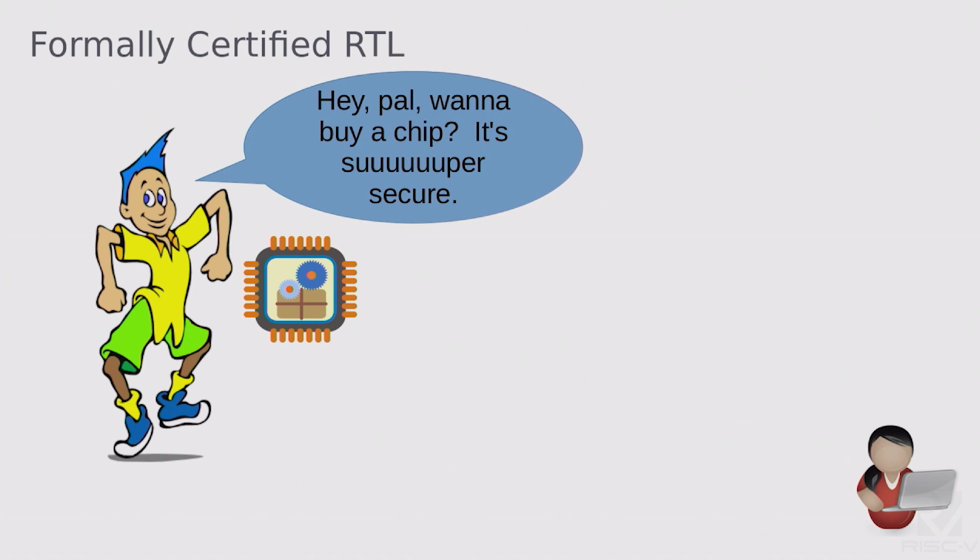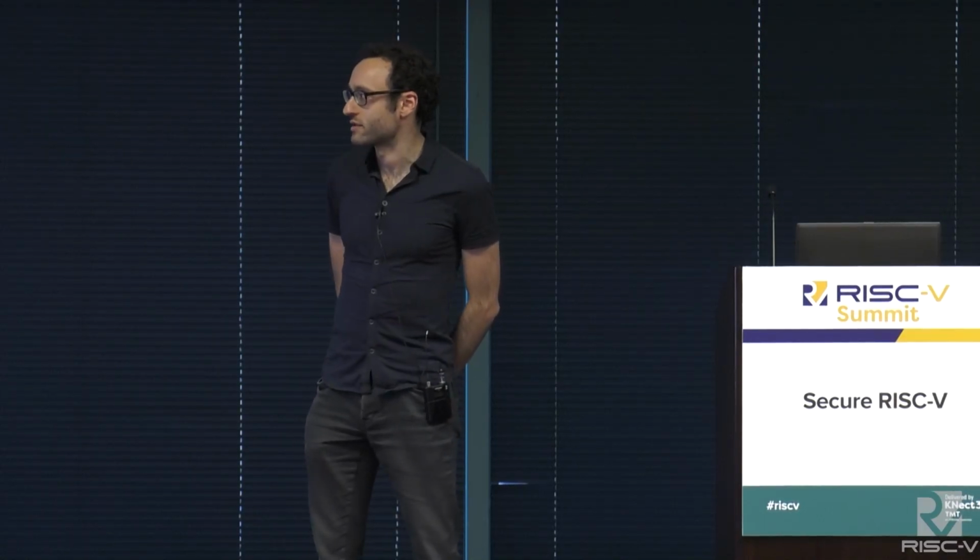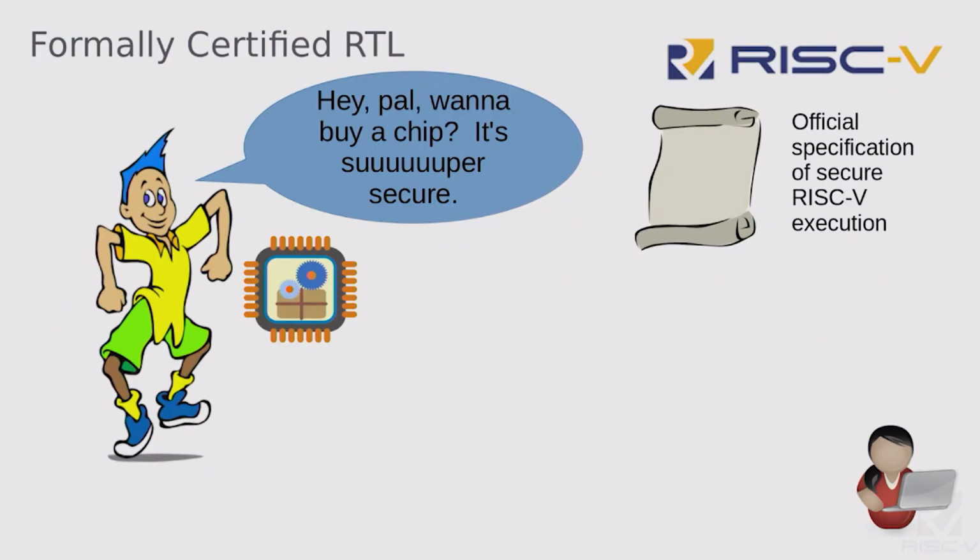Let's say there's some hot new vendor who comes out promising the most secure RISC-V implementation ever. And the customer wants to decide if it's a good idea to buy this product. Imagine the RISC-V Foundation maintains an official, formal specification of what it means to be a secure implementation of RISC-V. This is a piece of source code in a language of logical formulas. Then the vendor is required to produce a formal proof establishing that, say, this pile of RTL meets that specification.